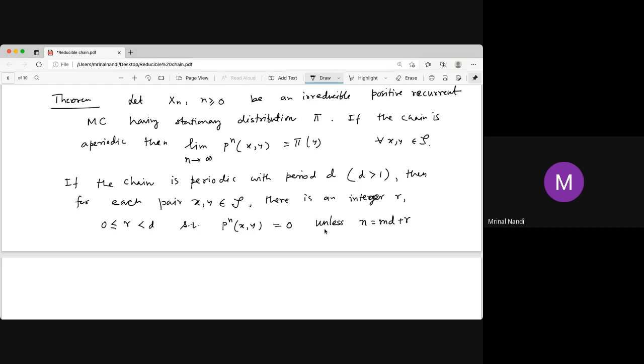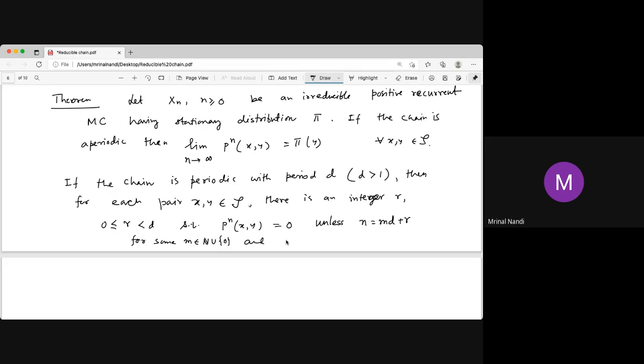That's the theorem. And this holds for some non-negative integer m, which may be 0, so n may equal r.